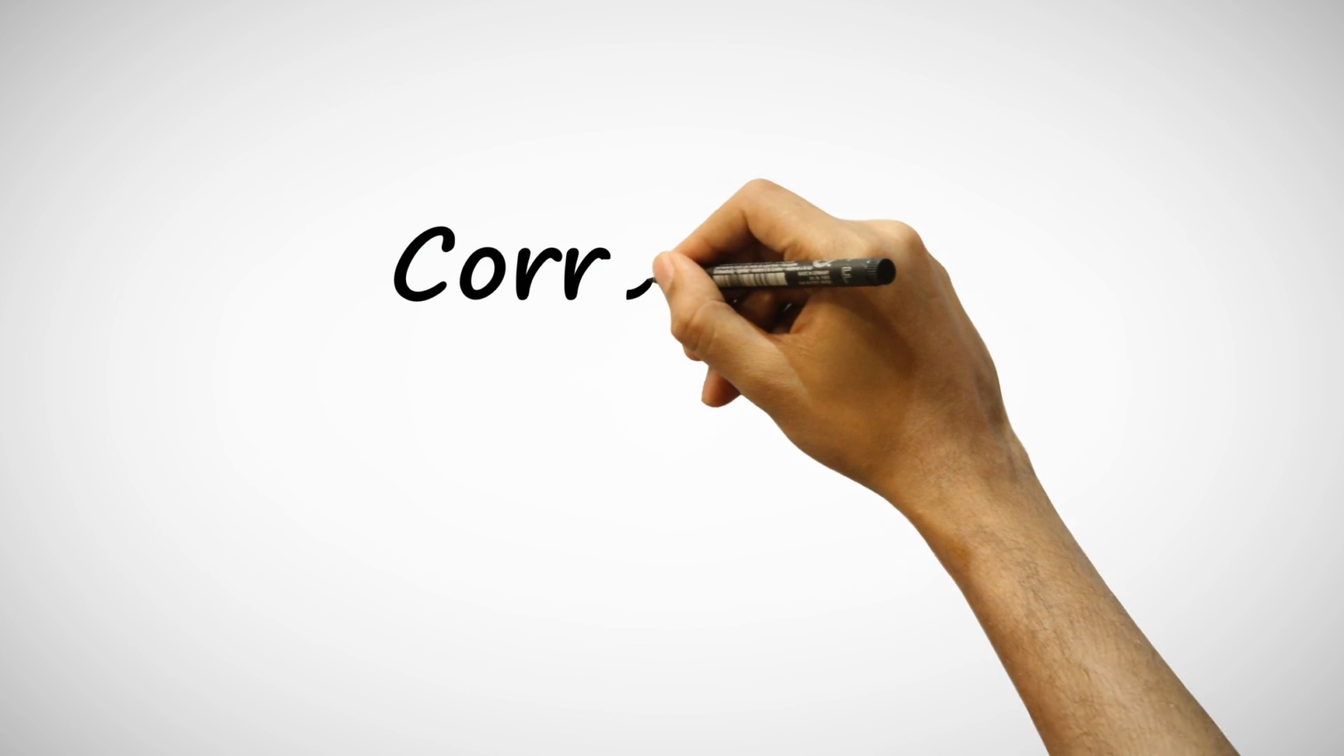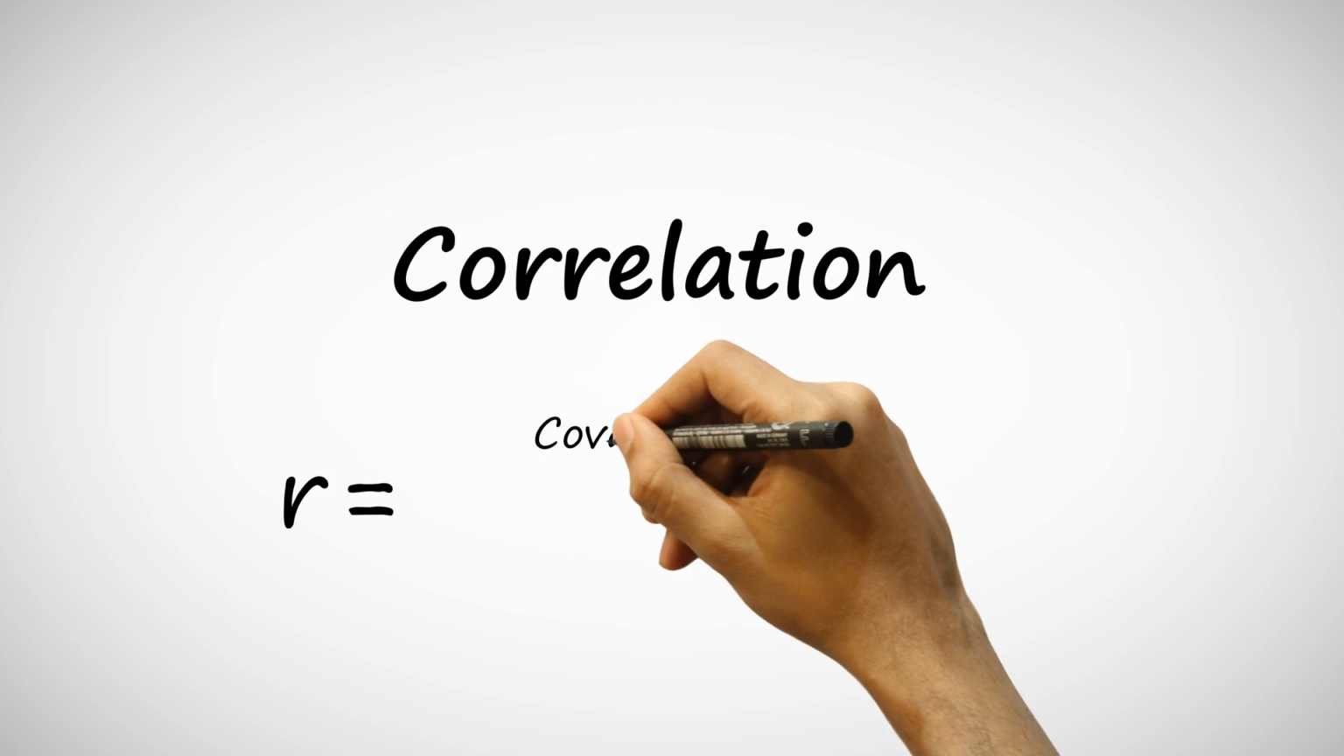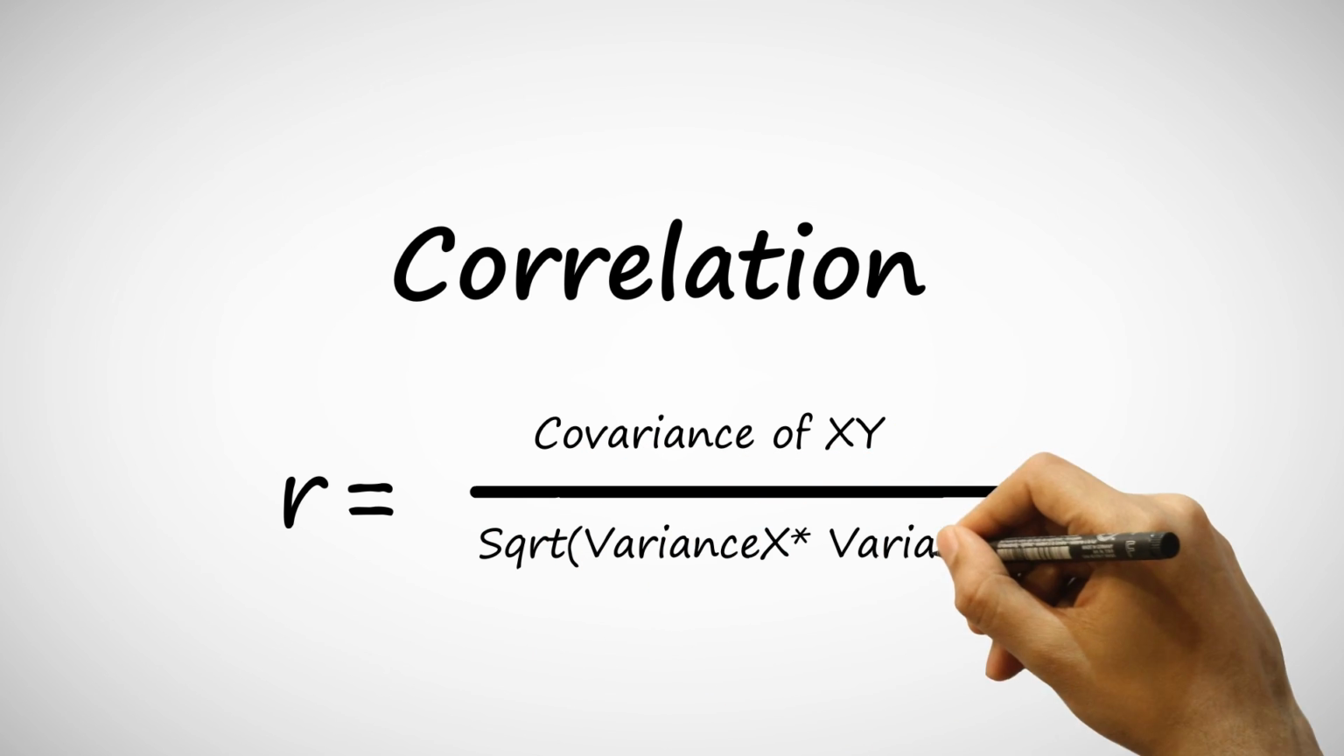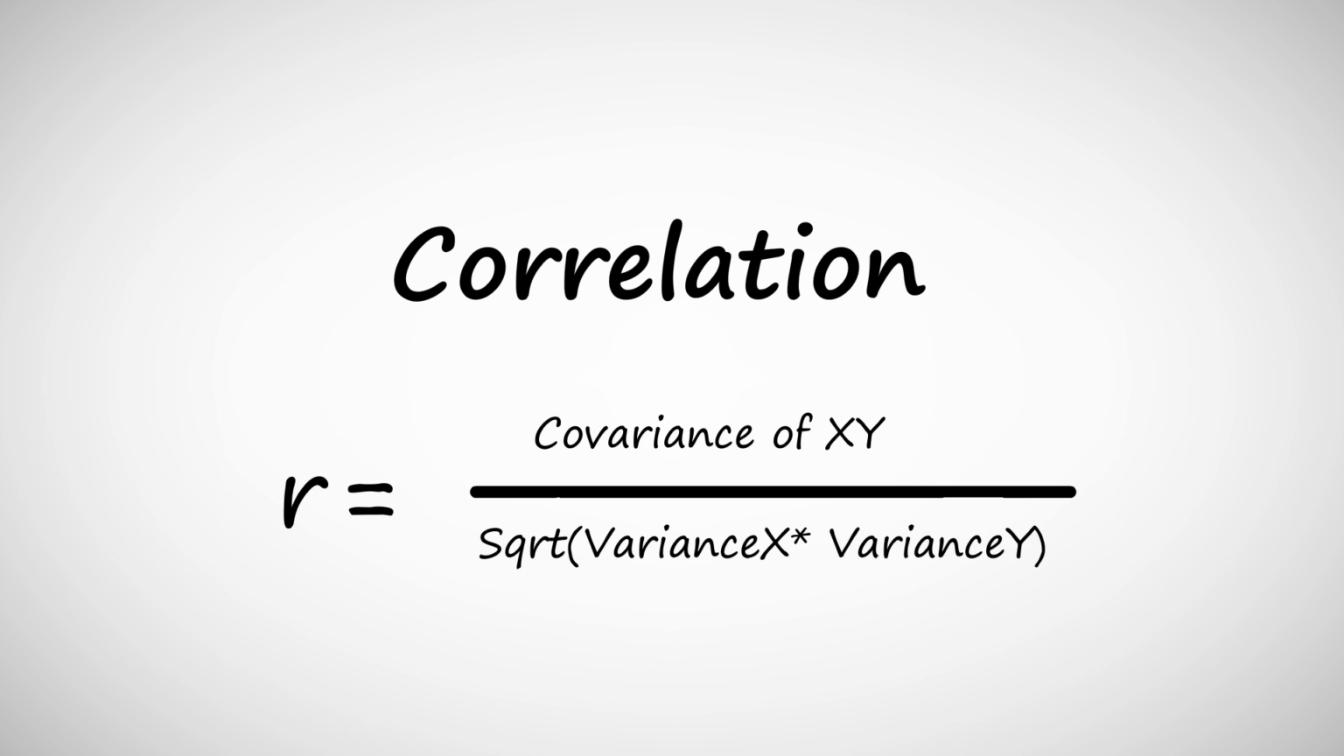The formula for correlation is the covariance of x and y divided by the square root of the variance of x times the square root of the variance of y. To understand correlation, we'll do a small exercise. We'll take the air passengers data, then we'll see what the correlation is between them.